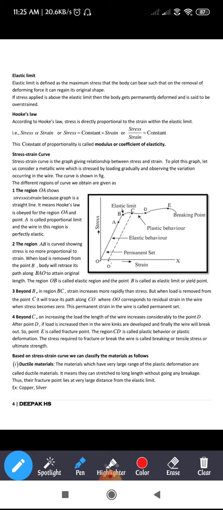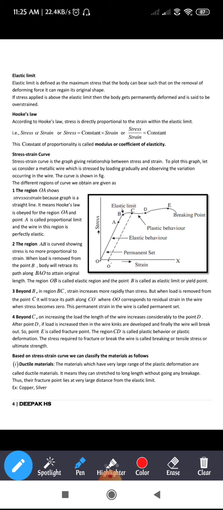In the graph you can see, from A to B the line is not linear, it is somewhat curved. So it shows that stress is not proportional to strain, when you observe the stress value along the y-axis and the strain value along the x-axis.